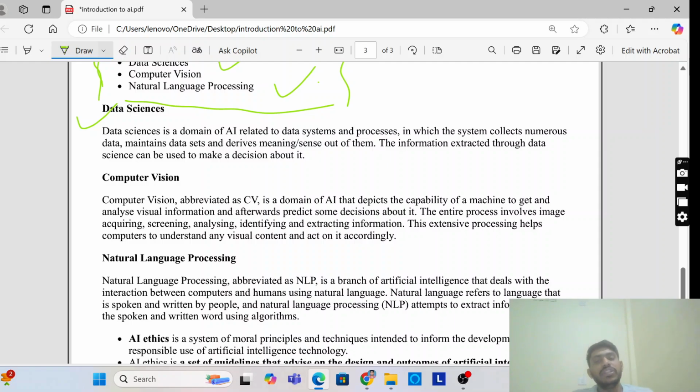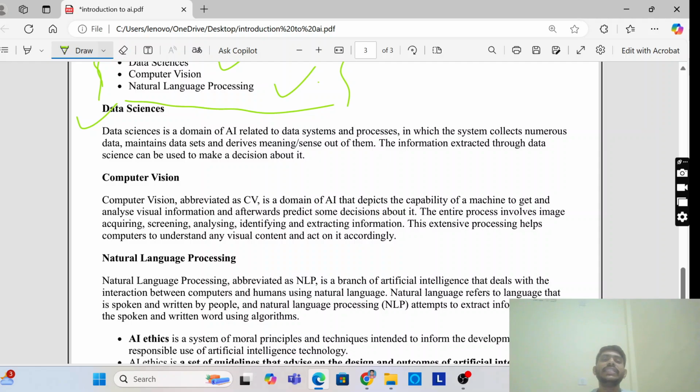So computer vision is all about the capability of a machine to get and analyze visual information like graphical units. Suppose we are taking photos, or medical imaging systems. In medicine, different machines capture internal organs.